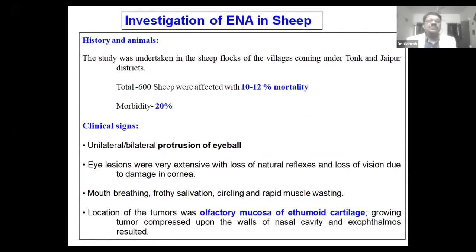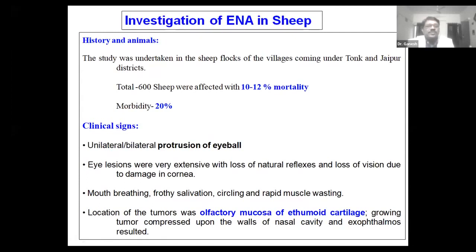I was talking about the outbreak of this ENA in Tonk district and Jaipur district. In total, 600 sheep were affected, and there was 10 to 12% mortality, and morbidity was around 20%. The first clinical sign is unilateral or bilateral protrusion of the eyeball. Then these eye lesions were very extensive with loss of natural reflexes and loss of vision.